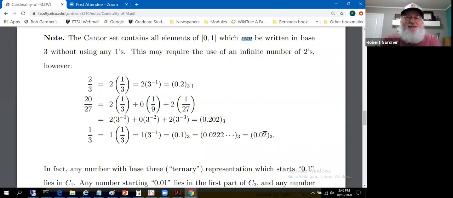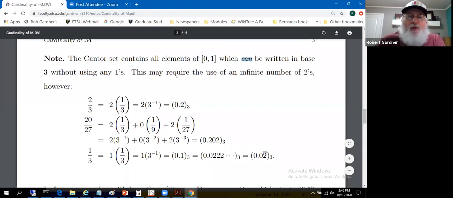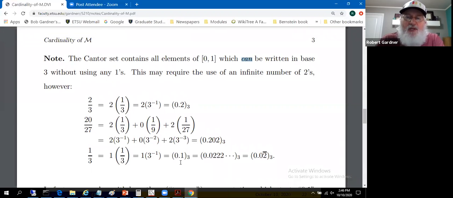Doesn't use any ones. Well, how about 1/3? Well, same argument. 1/3 is 1 times 3 to the negative 1, so we get 0.1. But I said elements of the Cantor set can be written base 3 without using ones, and I said 1/3 is in the Cantor set. So what's up with that 1? I also said, it's still highlighted, can be written.